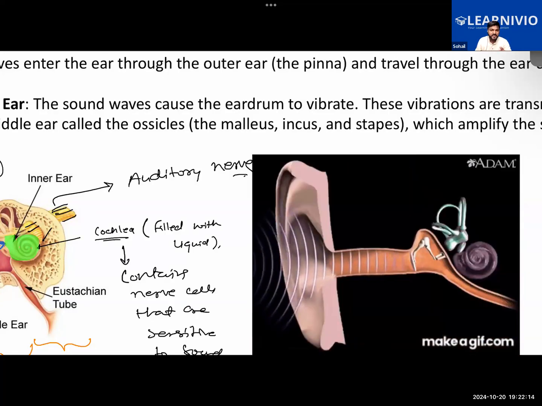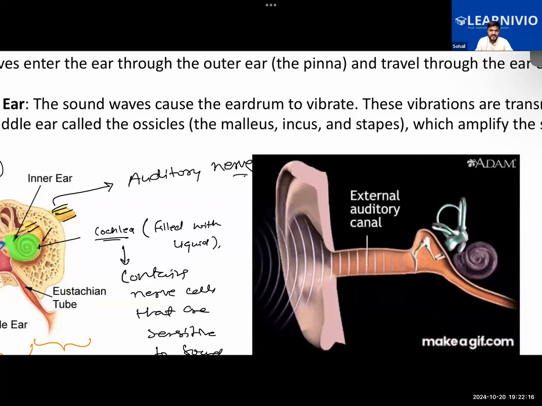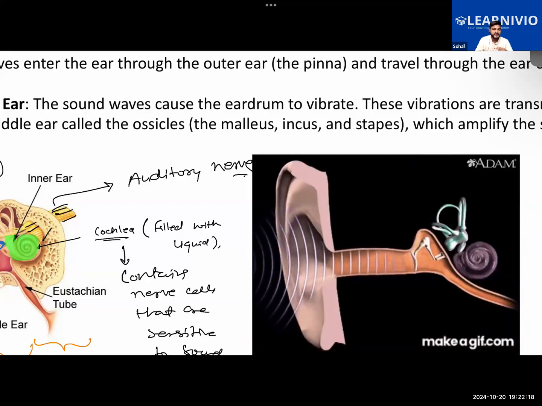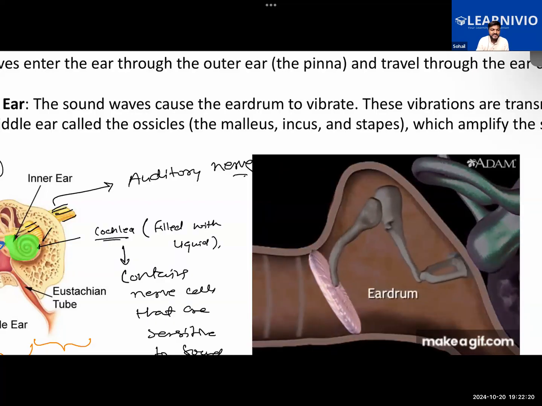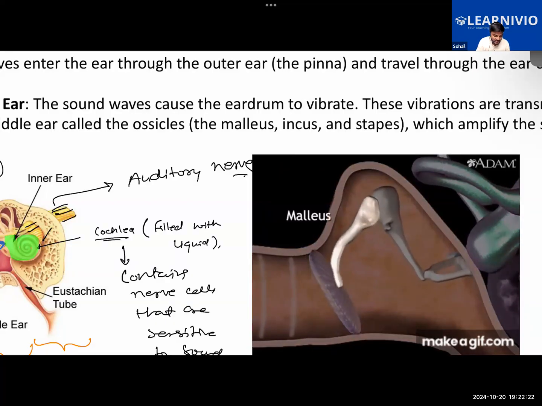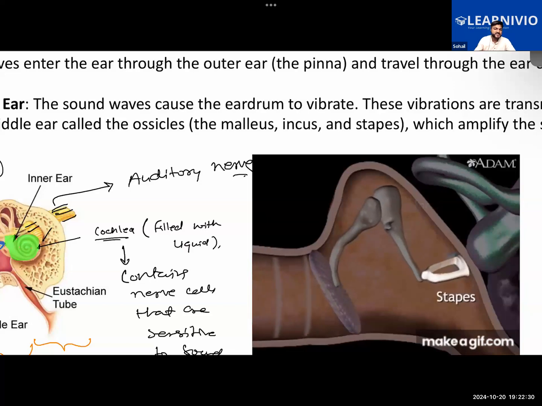Electrical signals will be produced. Getting what I'm trying to say? These electrical impulses will now be carried by the auditory nerve to the brain, and the brain will interpret these electrical signals as sound, and thereby we get the sensation of hearing.